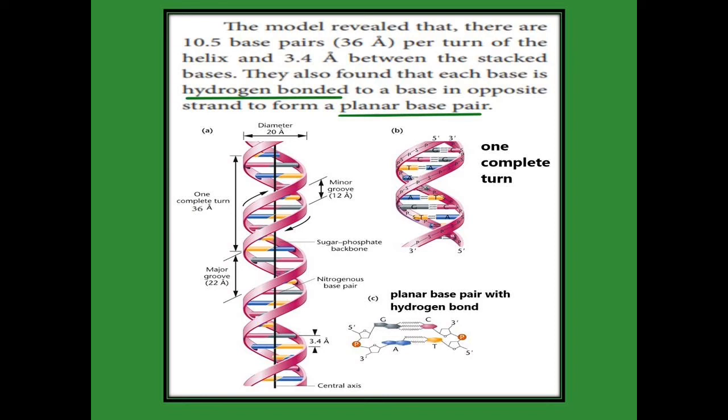One strand contains bases, and each base pairs with the opposite strand's base through hydrogen bonds. The hydrogen bond is used to link the base of one strand to the base of the other strand, and it also forms a planar base pair.